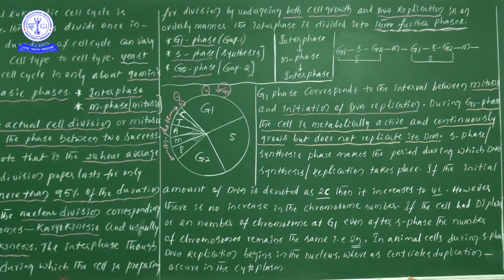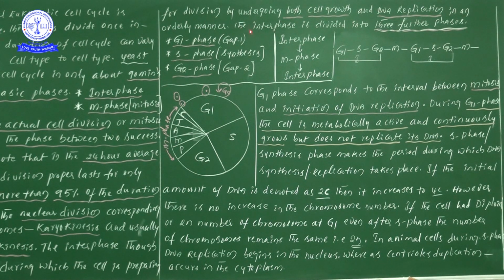That's why interphase, though called the resting phase, is the time duration in which the cell is preparing for division, undergoing both cell growth and DNA replication in an orderly manner. All these processes take place in a sequential order.